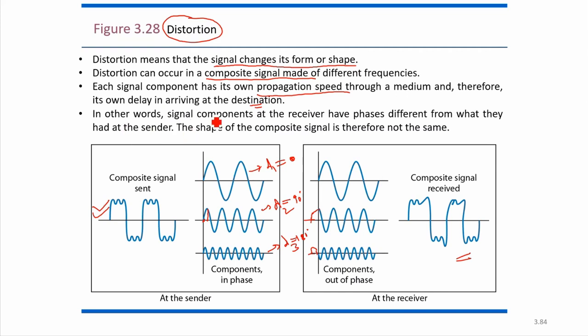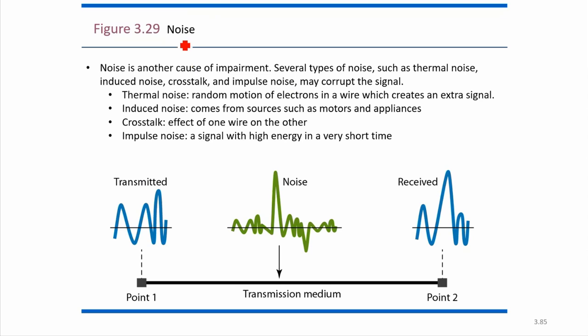In other words, signal components at the receiver have phases different from what they had at the sender. So whatever the phase at the transmitter end, the receiver end has different phases. Because of this phase difference, a different signal is received at the output. So this is distortion basically.